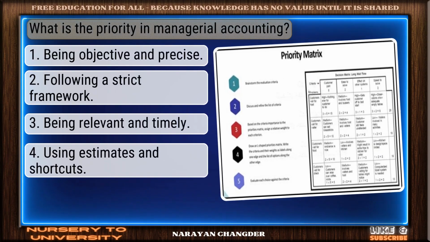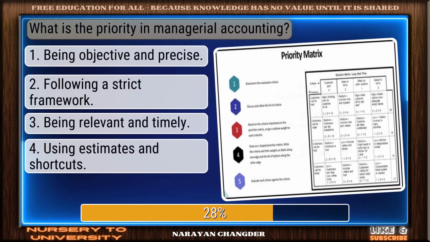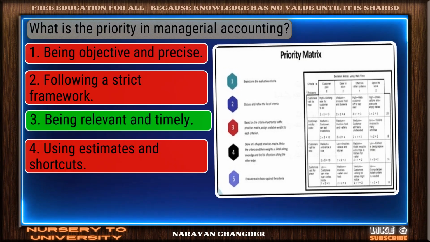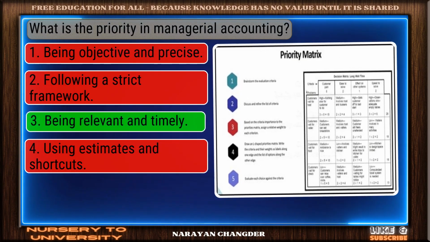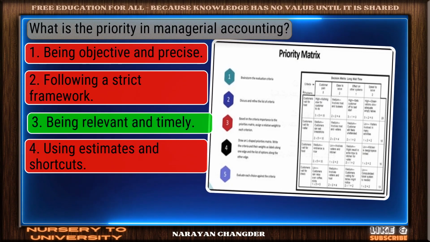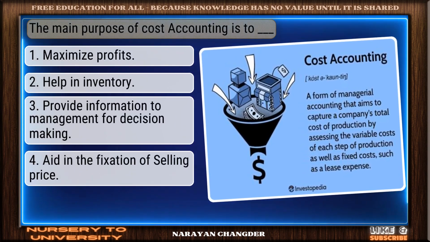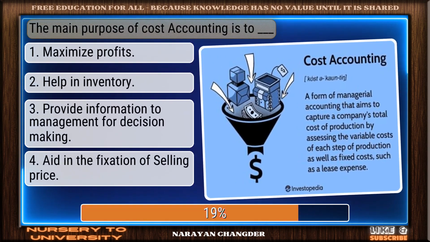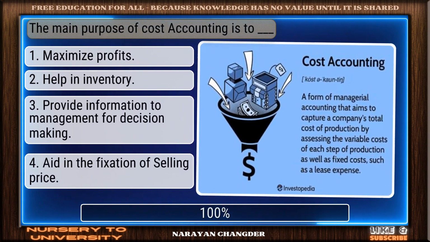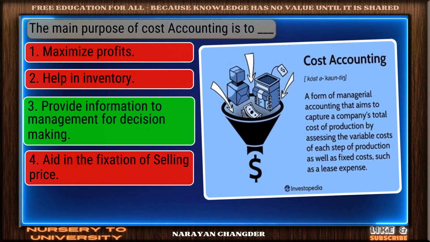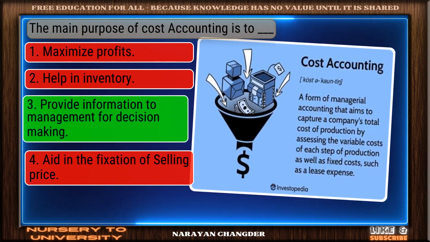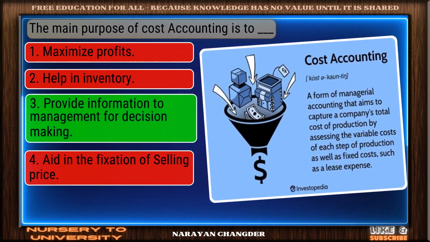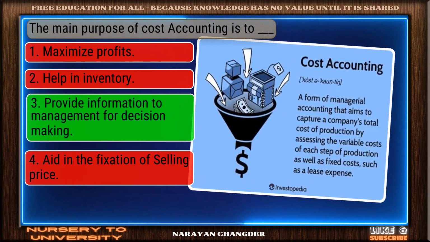What is the priority in managerial accounting? Excellent choice. Being relevant and timely is the right answer. The main purpose of cost accounting is to dash. Nicely done. Provide information to management for decision making is a solid answer.